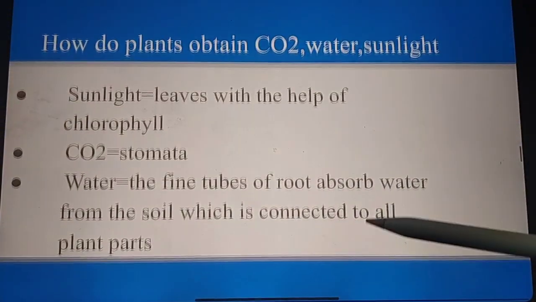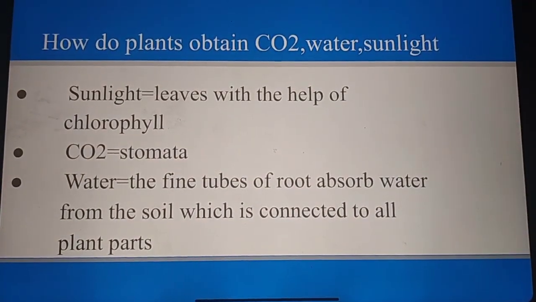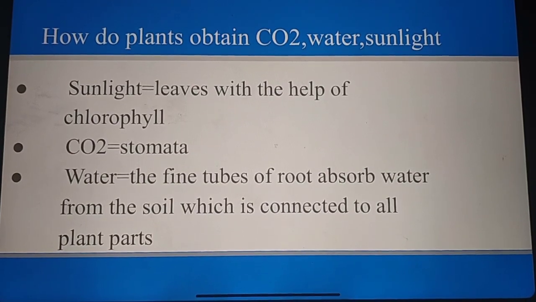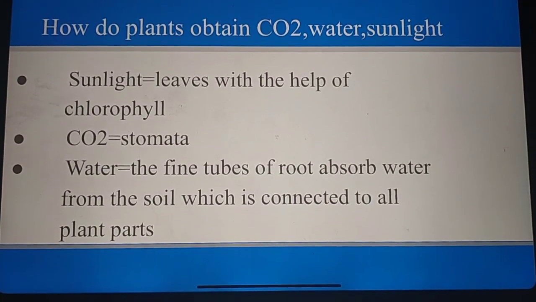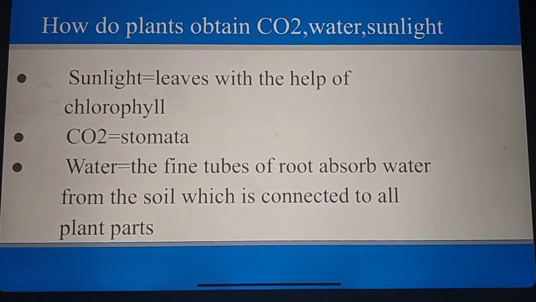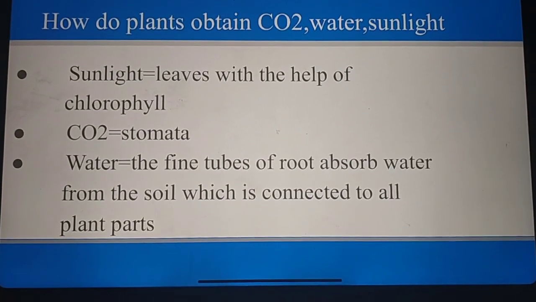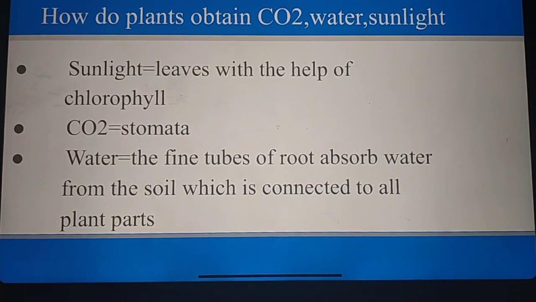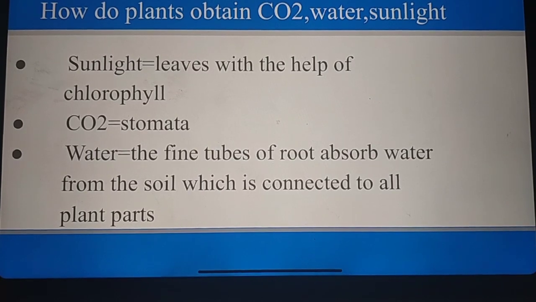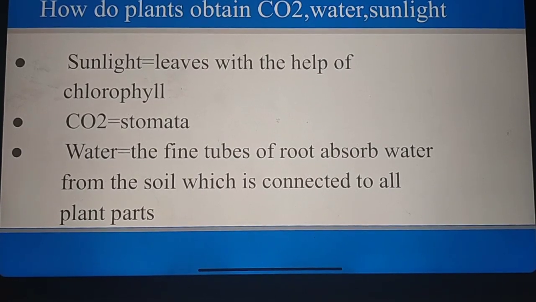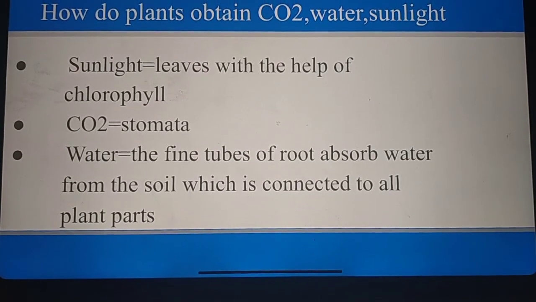Next, how do they obtain carbon dioxide, water and sunlight for photosynthesis? Sunlight is absorbed by the leaves with the help of chlorophyll. The leaves in the plants are arranged in a way to absorb maximum sunlight. So that's how they obtain sunlight.